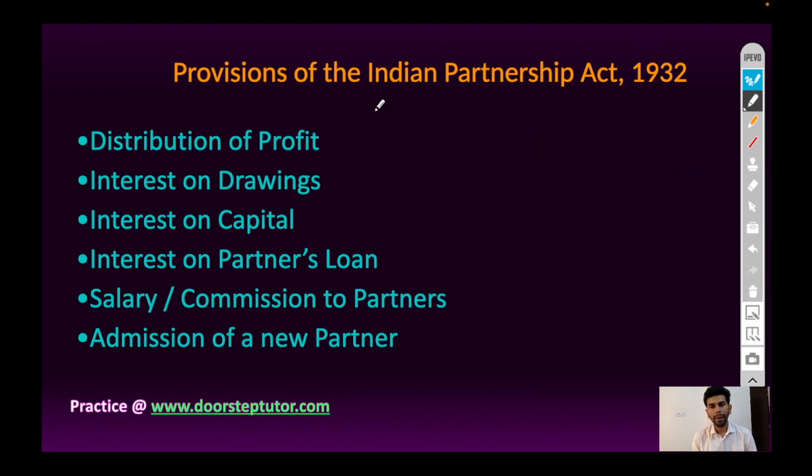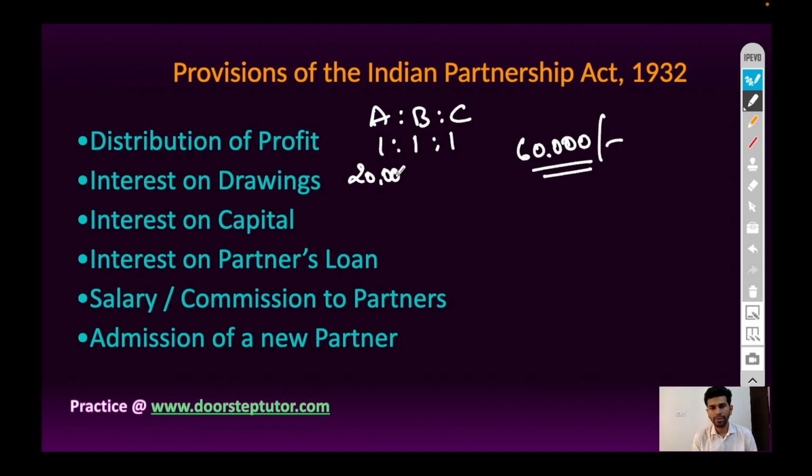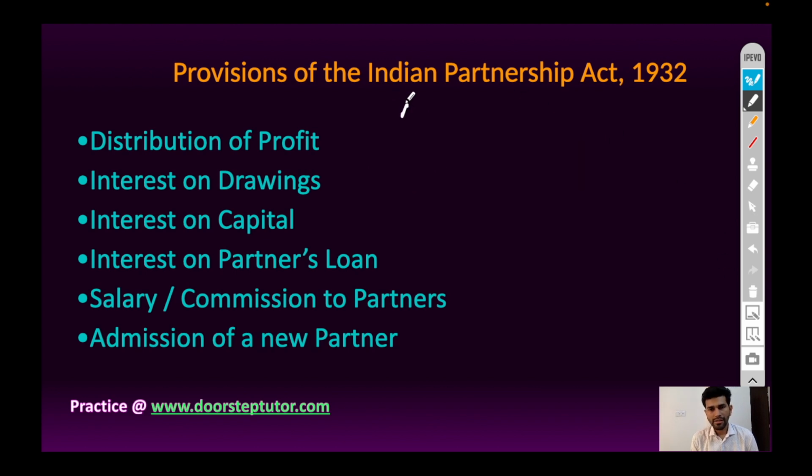If there are three partners, A, B, and C, and profit is 60,000 rupees, and if all the partners are equal partners, then the profit will be distributed as 20,000 rupees per partner. Let's take the last example.